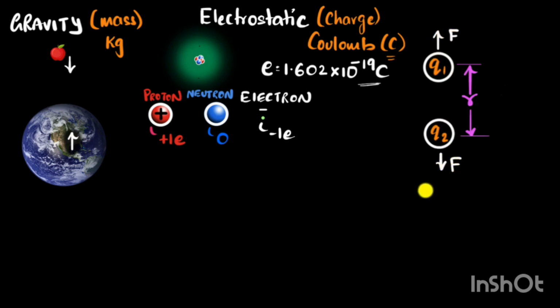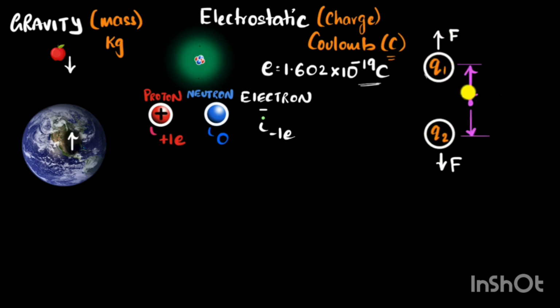And now the big question is, what does the strength of this force depend on? Why don't you pause the video and think about how you think it would be related to Q1 and Q2, the charges, and the distance between them. Okay, since the electrostatic forces come from the charges, we would expect that these forces must be directly related to Q1 and Q2. If either of them increases, we would expect the force to increase.